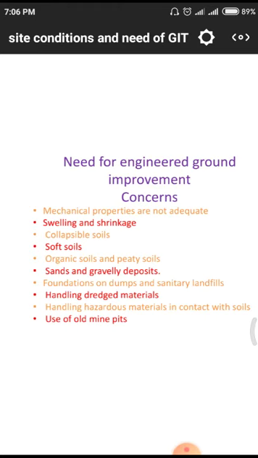Next one is the sands and gravel deposits. These sand and gravel deposits we observe wherever there are river coasts. River coasts, that means near the Krishna and Godavari regions, we have these sand and gravel deposits. If the river is flowing, along with the river we have deposits of sand and gravel, that means a small quantity of gravel and a huge amount of sand.